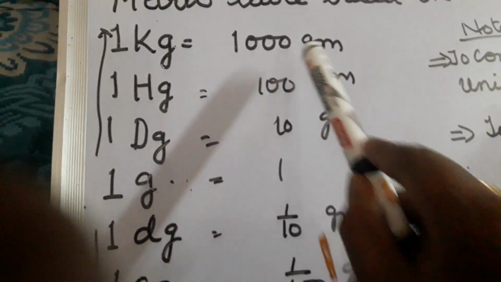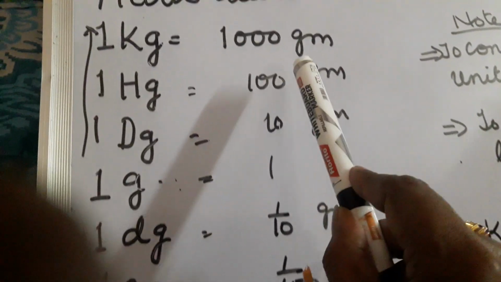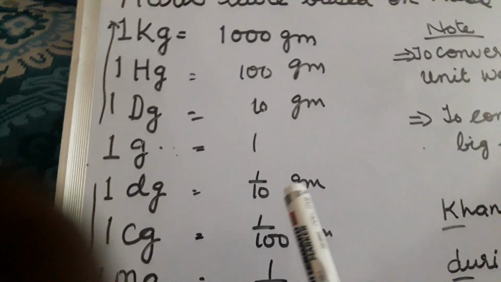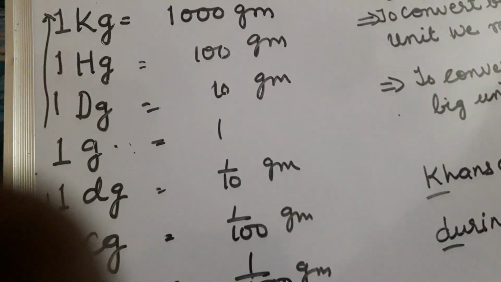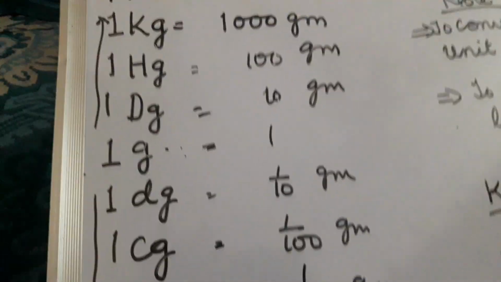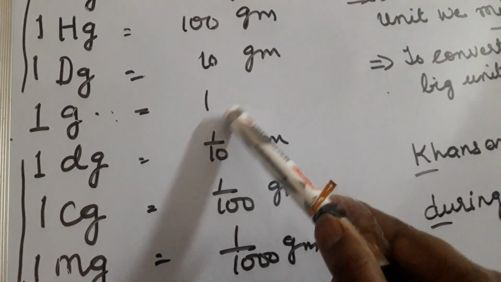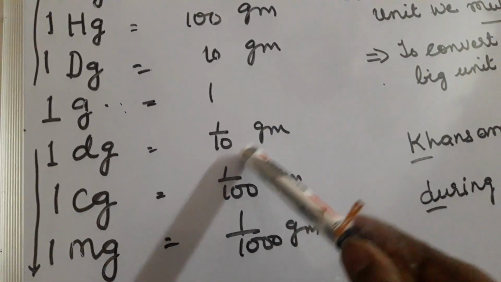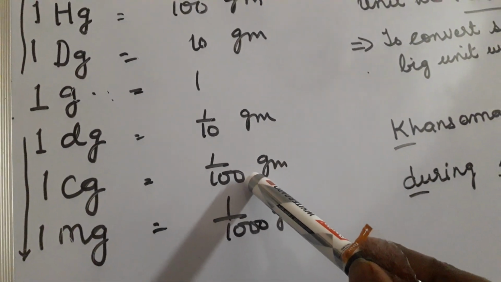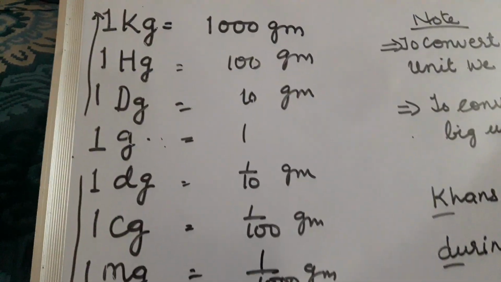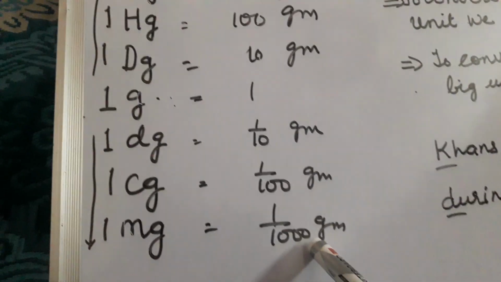We are moving step by step: first step 10, second step 100, third step 1000. In the same manner, when we come down, 1 is over here. Now we will come down: 1 upon 10, 1 upon 100 in the second step, 1 upon 1000 in the third step. Understood?